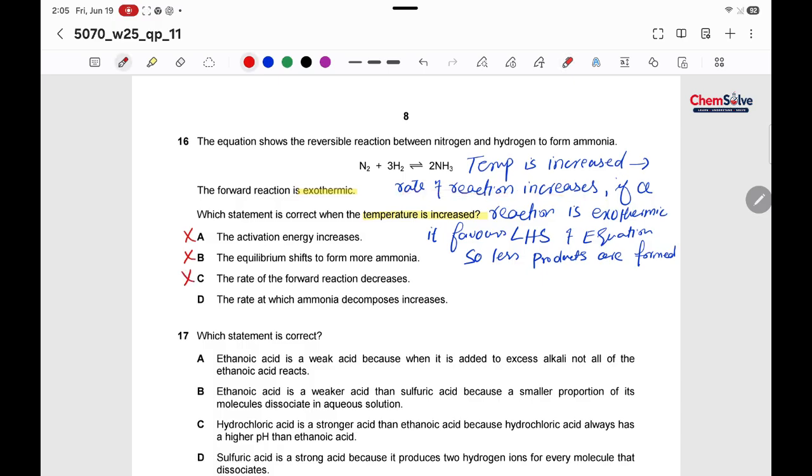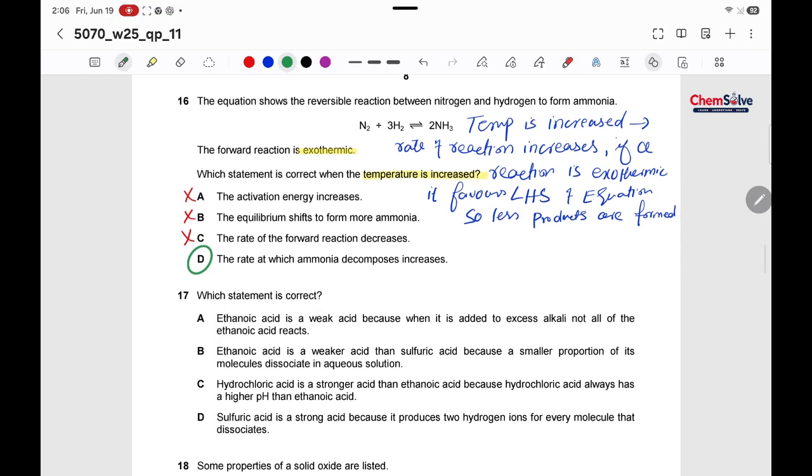The rate at which ammonia decomposes increases. Yes. Less ammonia will be formed. So the rate at which ammonia decomposes increases. Ammonia will be decomposed more and ammonia would be formed less. So D is the correct option.